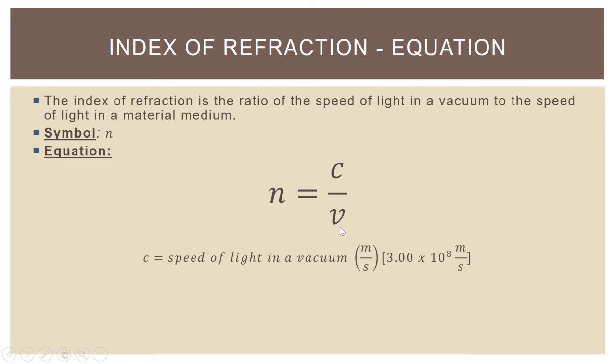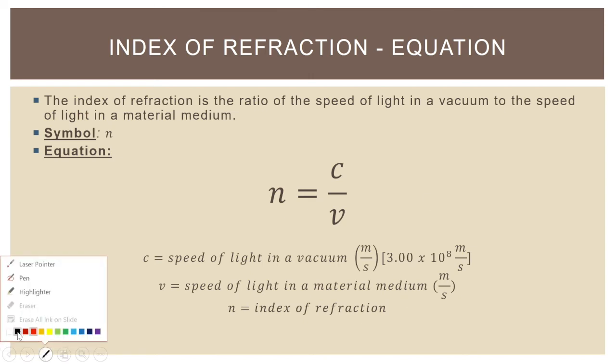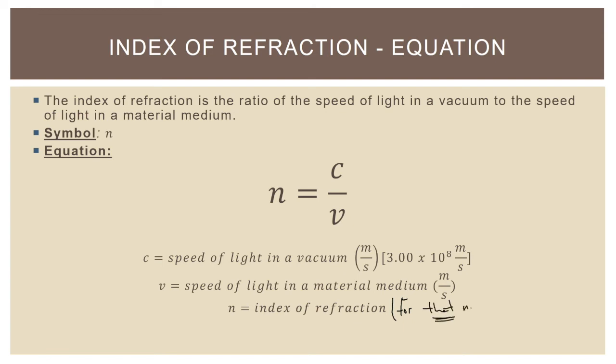And you always know that number. v is the speed of light in whatever material you're talking about. And then n is the index of refraction, and I'm going to write here in parentheses, for that material. So when you know the speed of light in a material medium and you plug that in as v, when you solve for n, that's the index of refraction for that material. It works the other way around. If you have to solve this for the speed, well, when you plug in the index of refraction for a specific material, then you are finding the speed in that material and in that material only.